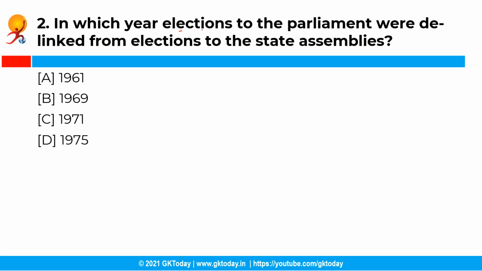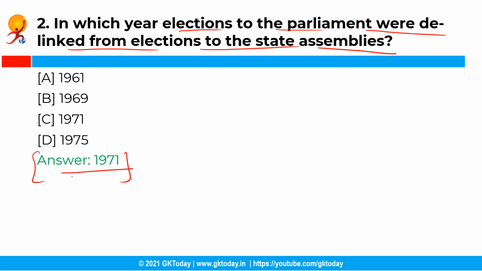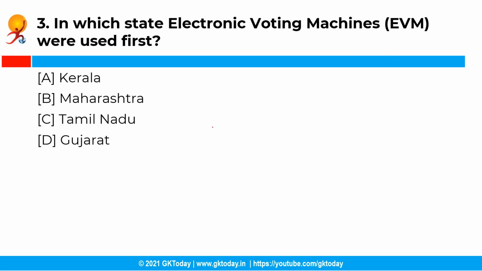Moving ahead with the next question. In which year were elections to the parliament delinked from elections to the state assemblies? So you have the following options and the correct answer is option C, that is the year 1971. The general elections were initially the combined elections of the Lok Sabha and the legislative assemblies. But in 1971, elections to the parliament were delinked from elections to the state legislative assemblies.